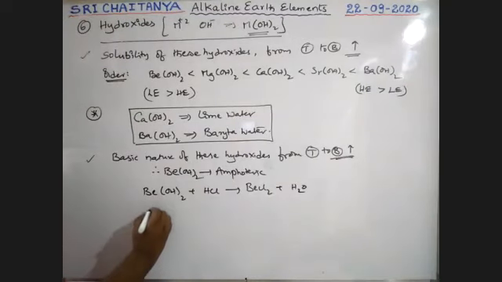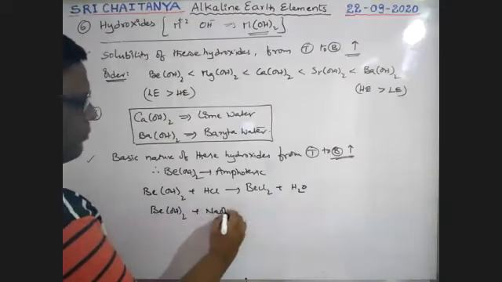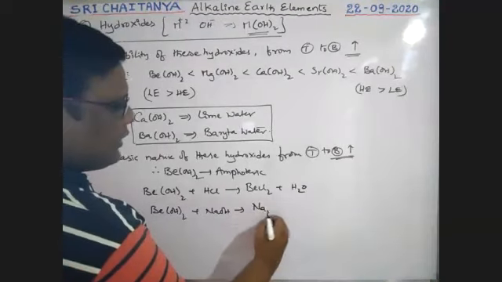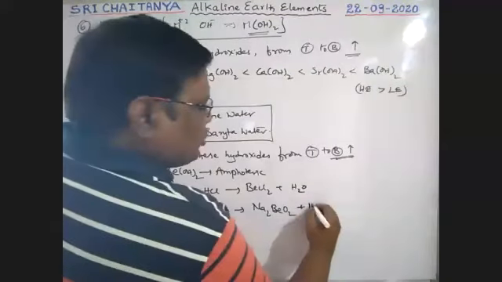Next, when beryllium hydroxide is dissolved in bases like NaOH, it gives Na2BeO2, sodium beryllate, plus H2O as the product.